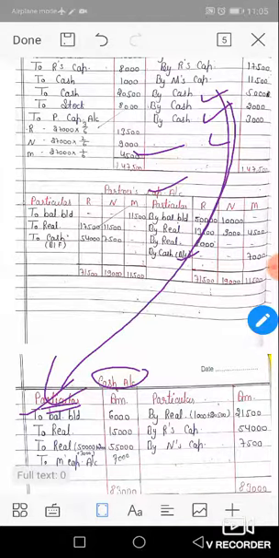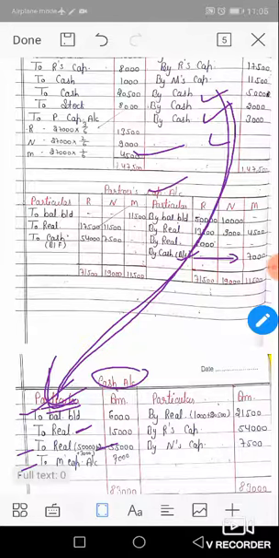By cash means receipt of cash, and cash receipts are transferred to the DR side of the cash account. So by cash is 50,000, 2,000, 3,000. So to realization 55,000. Okay, to realization 15,000 of JLP, and to Mahesh capital account 7,000 received from Mahesh.